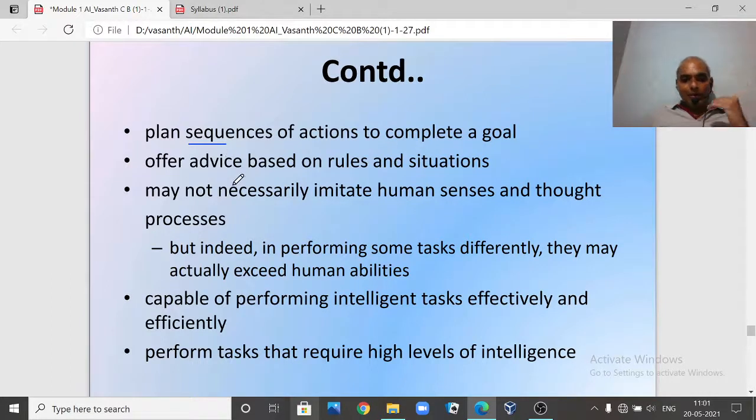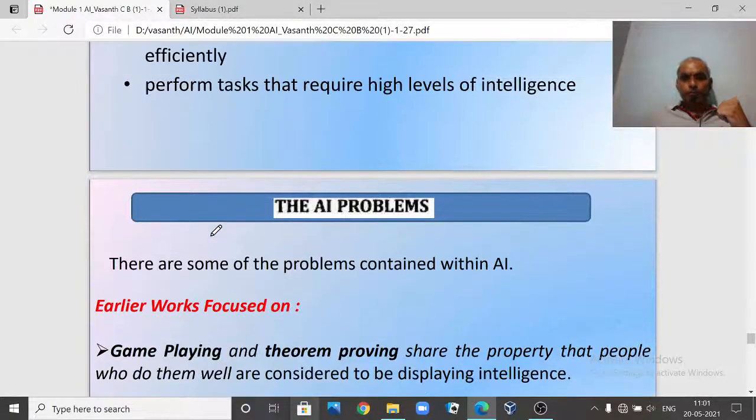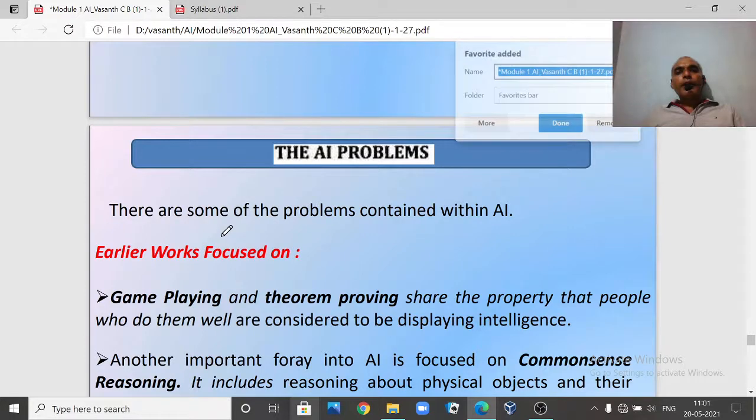We will cover all these points, knowledge representation, searching, planning, in due course of our entire course.